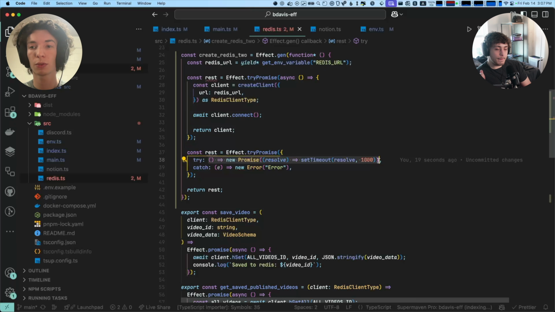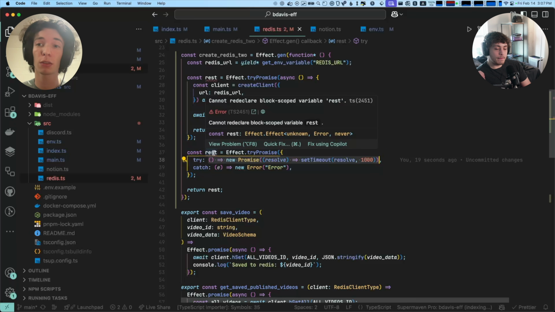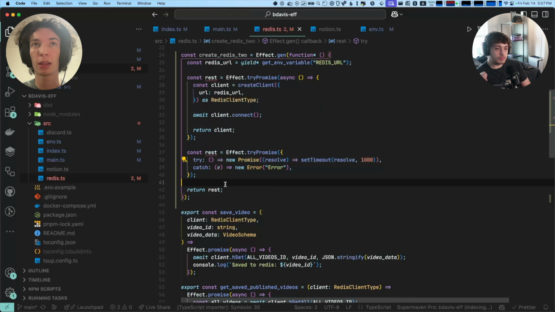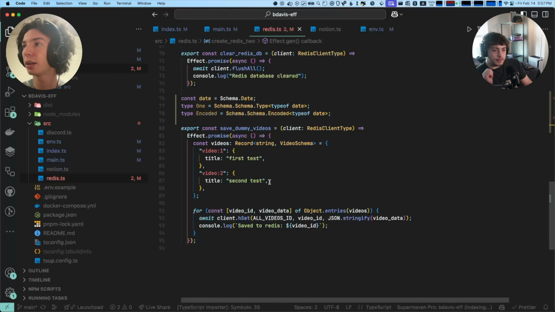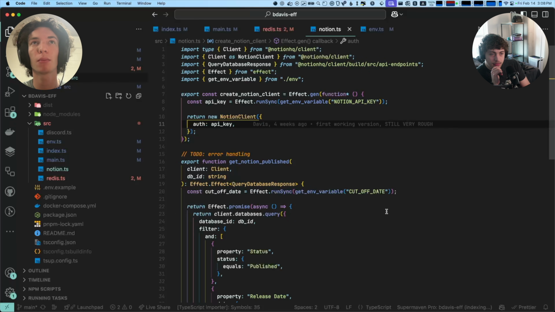This is a function that returns a promise. If that promise succeeds, then this whole effect succeeds with that value. If the promise rejects, then whatever is rejected, which is unknown, gets passed to the catch function, and the output of the catch function becomes the error result of that effect.